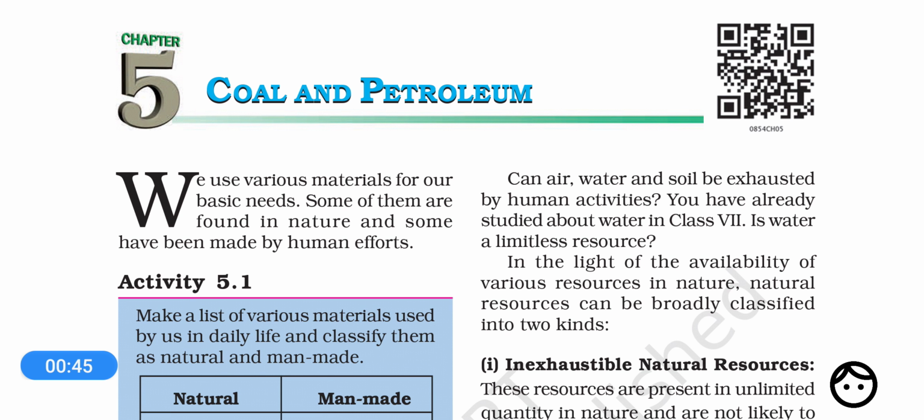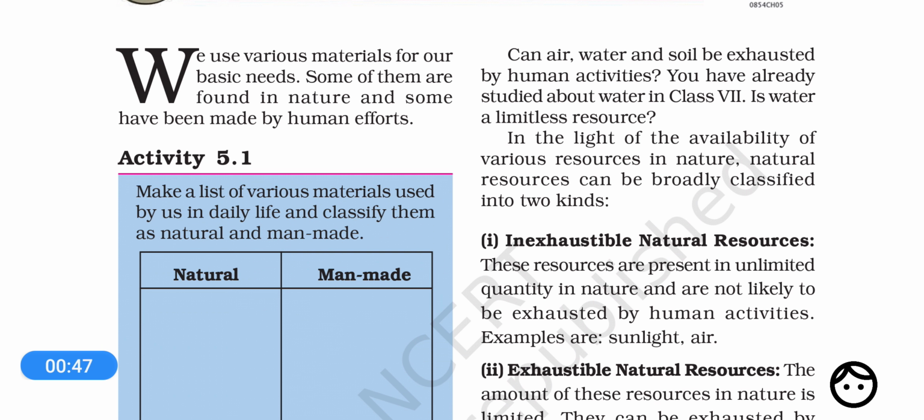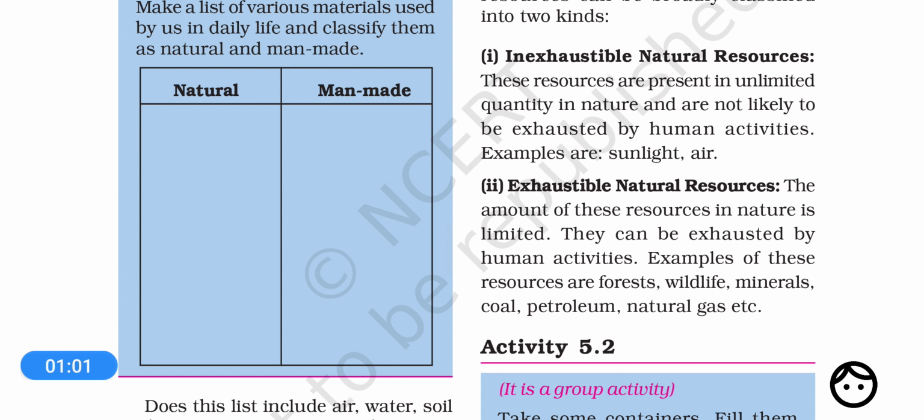For example, in activity number 5.1 we are going to list the things which are obtained from nature and the things which are made by man and which are useful for us. In the first column we'll put some natural things like air, water, soil, forests. These things are obtained from nature and they are very important for us.